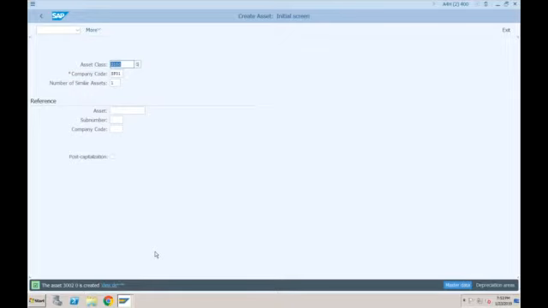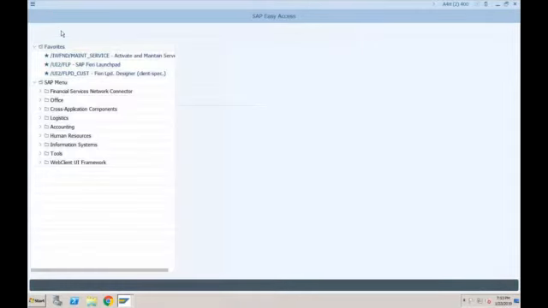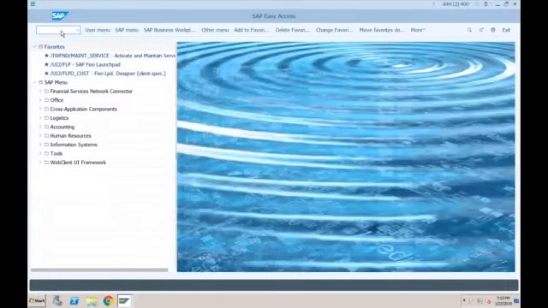Okay, so as of now, we just created the asset. Now, if you want to buy this asset, if you want to purchase this asset, there are two options. One is if you want to buy via our cycle, which means if you want to create a PO and then acquire the asset, that is also possible without any change how you were doing in SAP ECC. But PO process and all is same, but when it comes to accounting, there is a difference, and that is the reason I will just show you how to purchase the asset using a normal FI transaction, that is